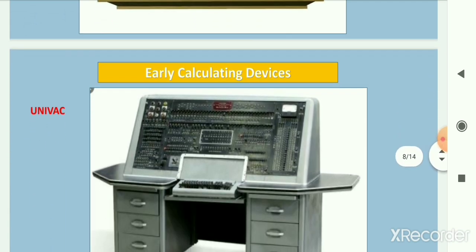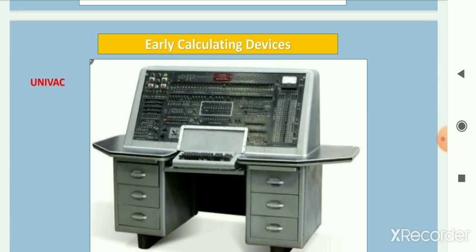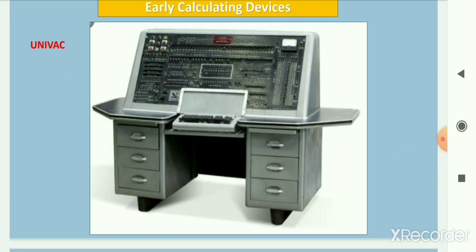Next calculating device is Univac. The Universal Automatic Computer was the first digital computer produced by many companies like IBM, Universal Accounting Company, General Electronic Corporation, etc. It was the first commercial large-scale digital computer, produced in 1951.